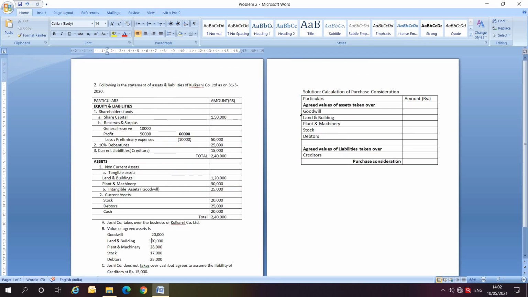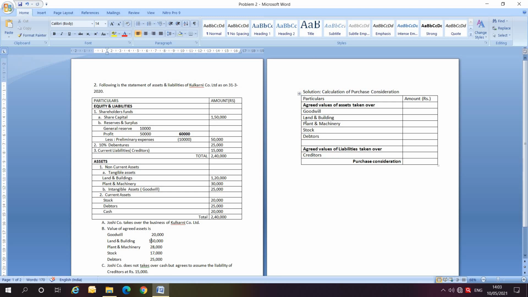Here is how we are going to solve the problem. We are going to prepare a format using only two columns: one is particulars, another is the amount column. First we consider the agreed value of assets taken over. From that we will minus the agreed value of liabilities taken over.